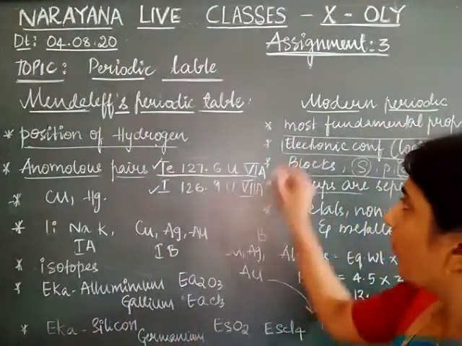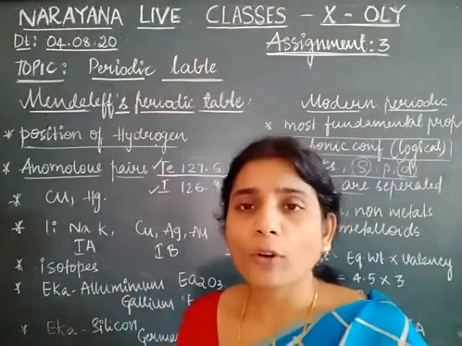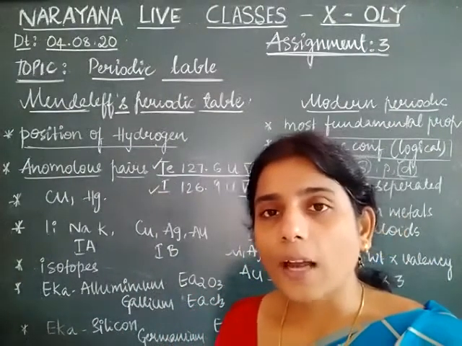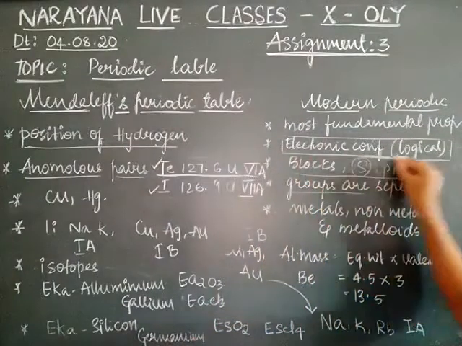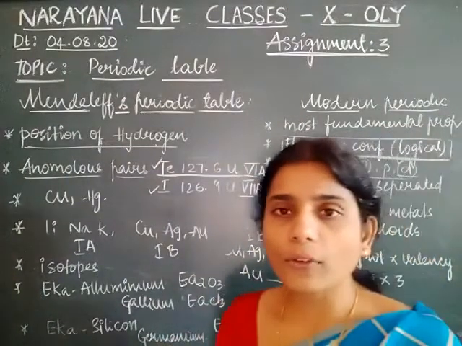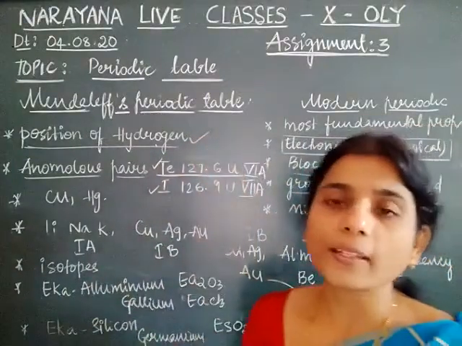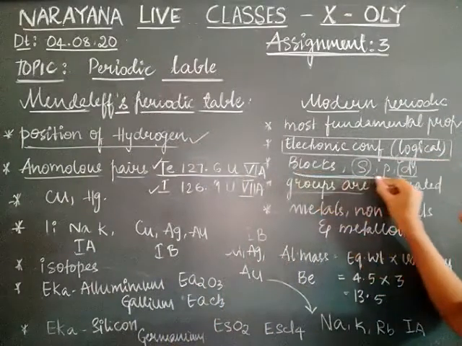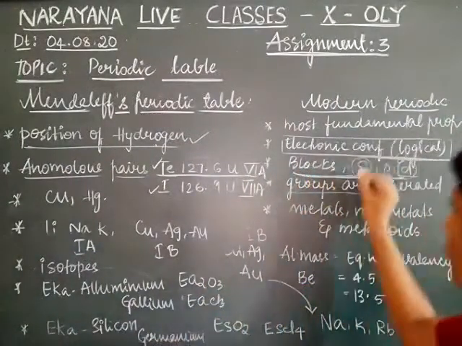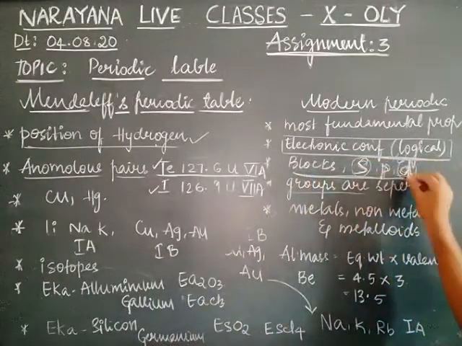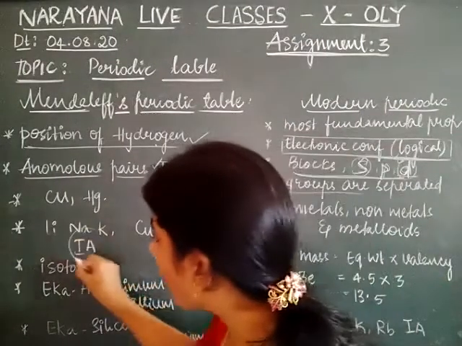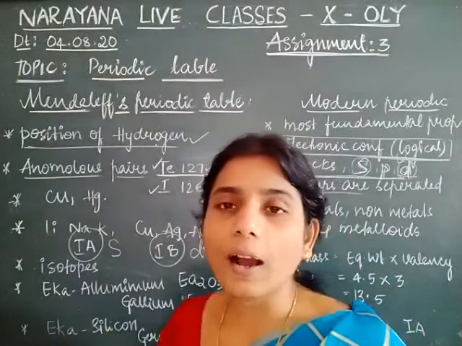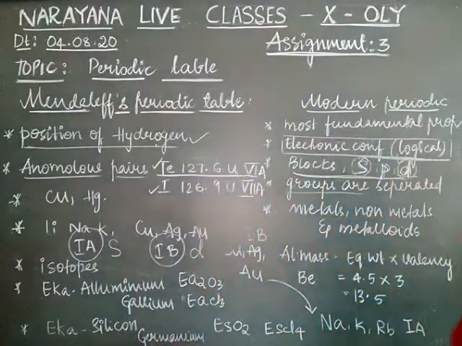Next is, when atomic number was followed, electronic configuration concept came and the law was changed as the physical and chemical properties are the periodic functions of their electronic configurations. So depending upon their configurations, hydrogen has to be placed in the first A group. And it was more logical to separate the periodic table into the blocks like S block, P block and D block. Here 1A is placed in S block and 1B is placed in D block. Means the groups are separated. This problem is also rectified.